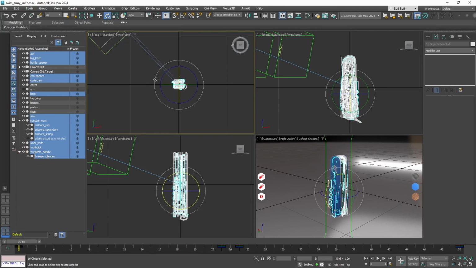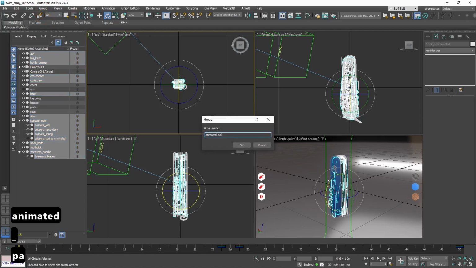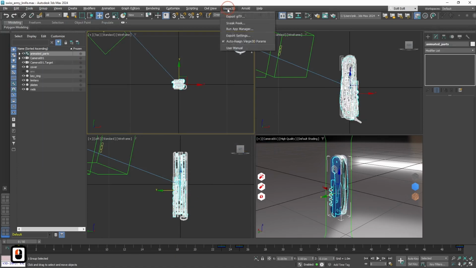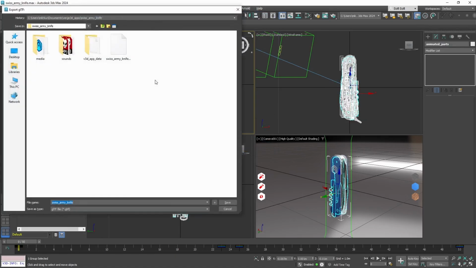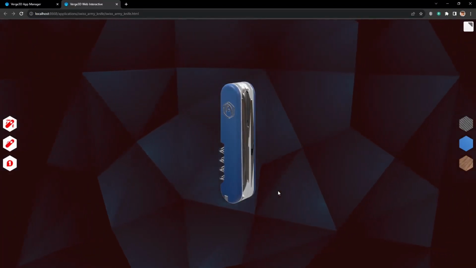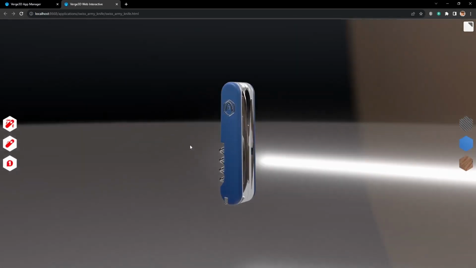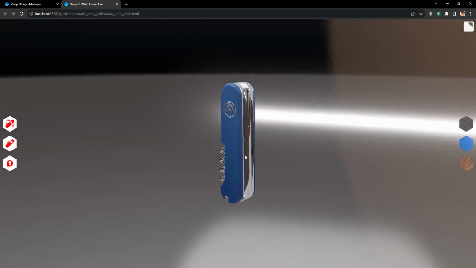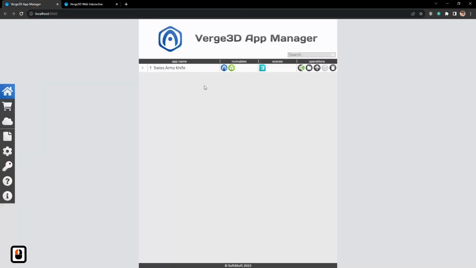So I've selected all the animated objects, pressed group, and let's call it animated parts. Now let's export everything to Verge3D. Open the application. As we can see, no animation playing yet. Now let's go to puzzles.